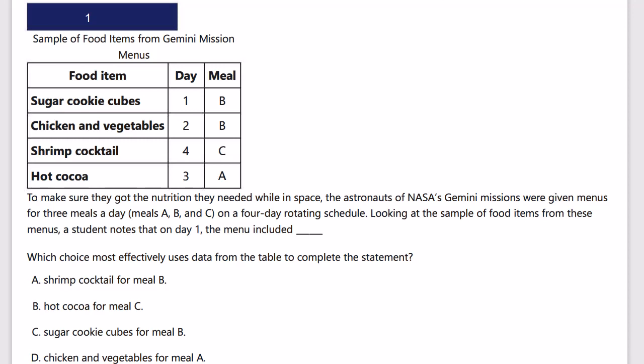Okay, which most effectively uses data from the table. So we've got a quantitative command of evidence question with a complete the text type question prompt. So let's read the prompt.